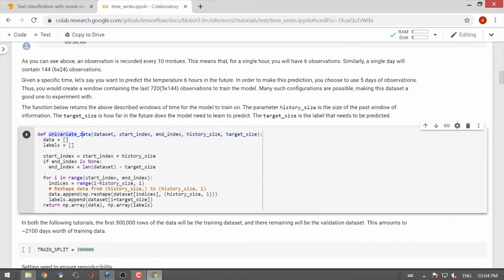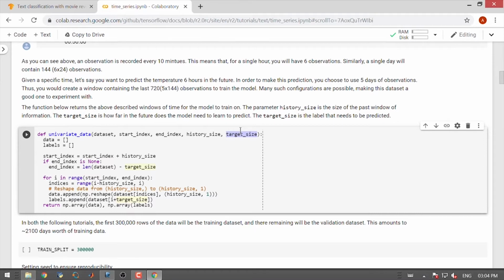The univariate underscore data function returns the windows of time for which the model is to be trained. It takes the parameter history size, which is the size of the past window of information. Target size is how far in the future does the model need to learn to predict.